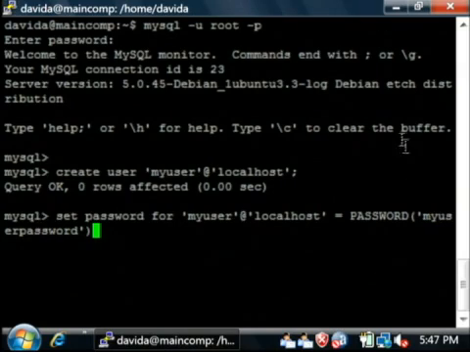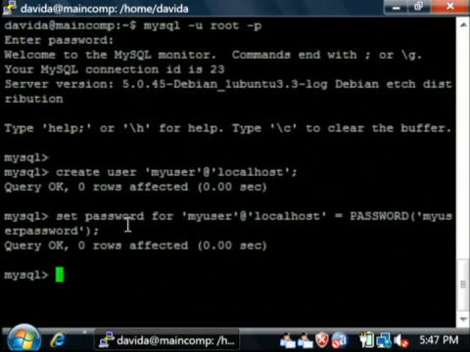Now notice I put that in parentheses, because this password is actually a function that's going to create a hash of that password. Let's end it with a semicolon and say enter.